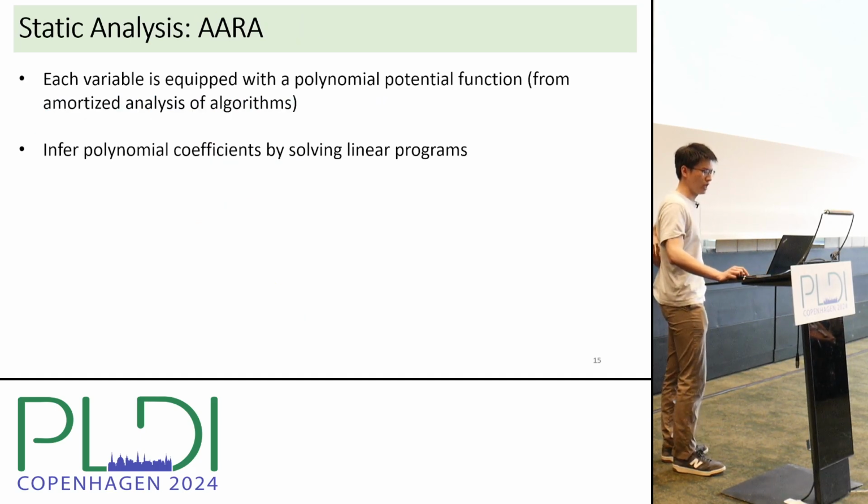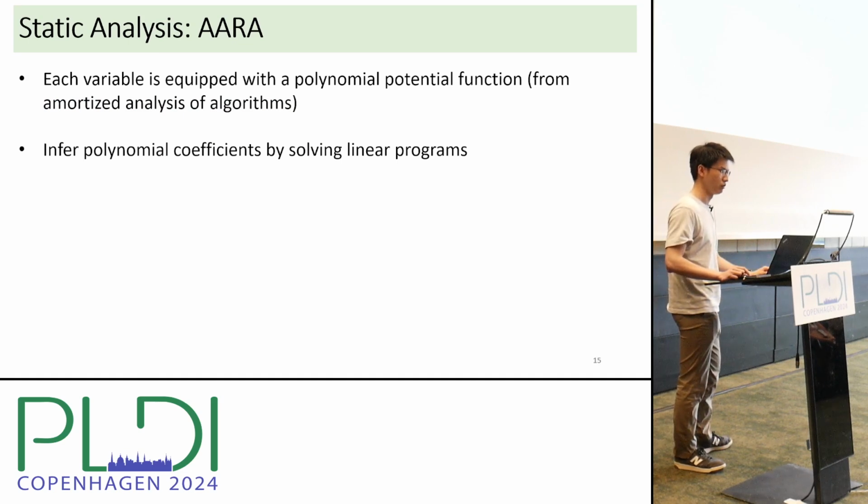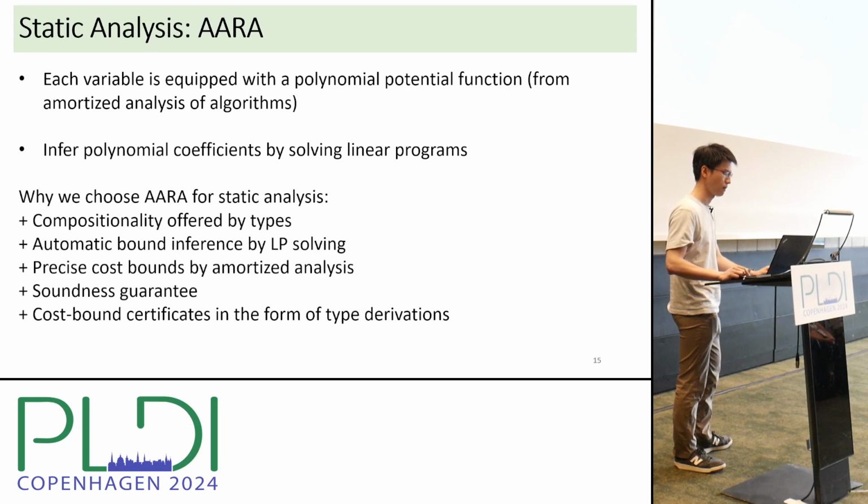We choose to focus on ARA for the static analysis part of hybrid ARA. The key idea of ARA is that each variable is equipped with a polynomial potential function from amortized analysis of algorithms and data structures. ARA infers polynomial coefficients of these potential functions by solving linear programs. We chose ARA for the static analysis part of hybrid resource analysis for several reasons, including compositionality offered by types, automatic bound inference by LP solving, precise cost bounds by amortized analysis, soundness guarantee, and cost bound certificates in the form of type derivations.